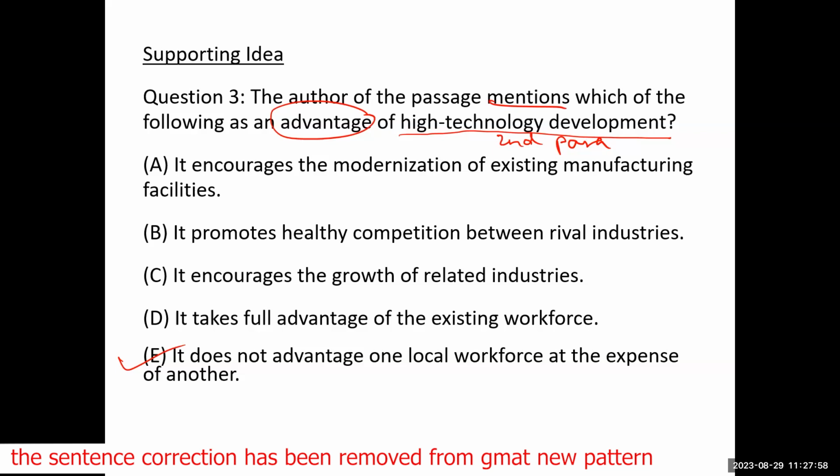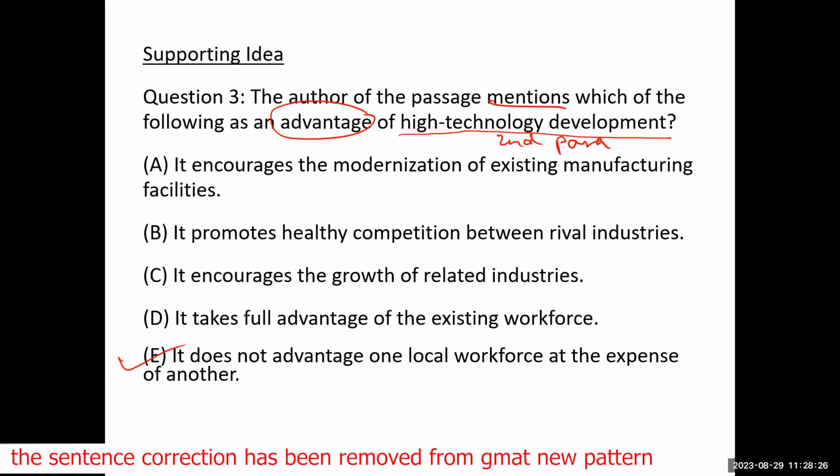But these are just two of the 6 question types that you will encounter in your exam. For example, you have inference-based questions. You have tone questions. What is the attitude of the author towards somebody or something? What is the organization of the passage? Which idea is similar to this idea?